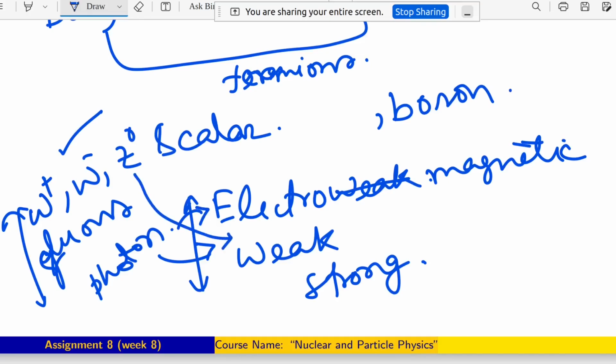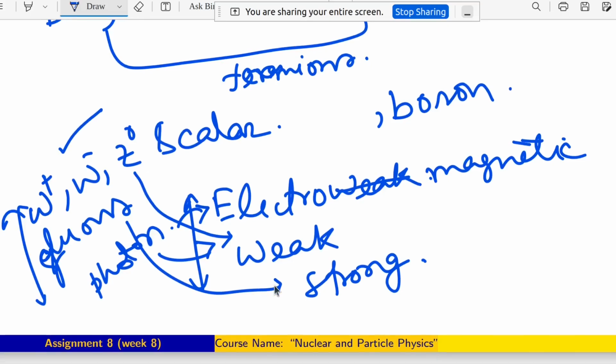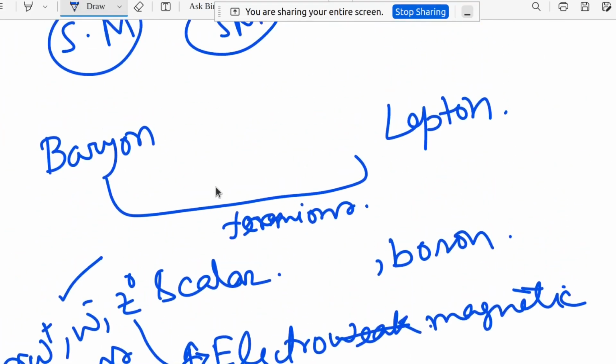For weak, these three are mediating. For strong, the gluon is mediating, like that. So one column is for mediators, another column is for lepton, another column is for baryon, like that. And inside the baryon there is also meson, hyperon, all the things are there.